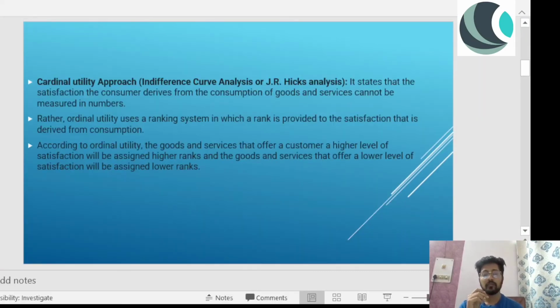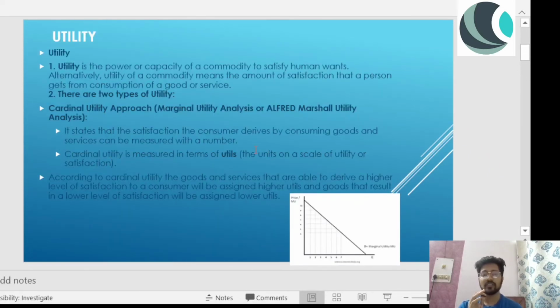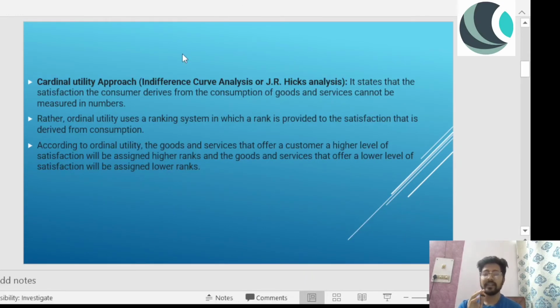Now if we have to talk about the second type of utility approach, that is also known as indifference curve analysis. I think everyone who has read economics must know about the indifference curve, or J.R. Hicks analysis. There's a question right there for you: indifference curve analysis, or JRH analysis. You have to remember this. And the first one that we just discussed was marginal utility analysis, which we also call Alfred Marshall utility. And indifference curve analysis is also known as JRH analysis.